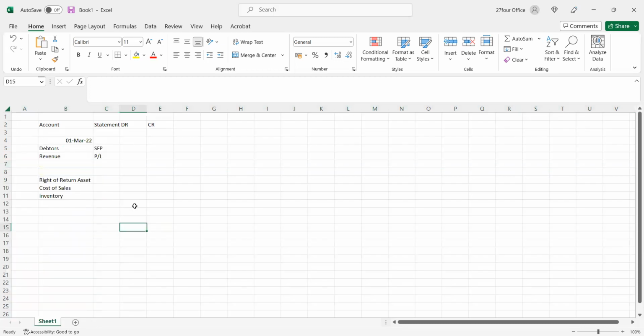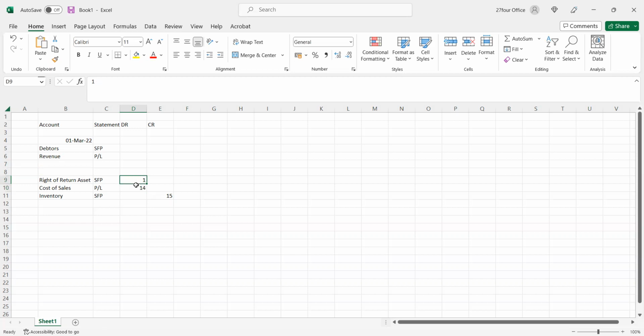So in a normal circumstance, this would be an asset, SFP. This would be P&L, and this would be SFP. What would happen is we sold 15 vehicles, so this would be the cost price of the 15 vehicles, which would be 735 times 15 times the exchange rate. Let's assume the return policy is that for every 15, one is returned. So cost of sales will only be 14 and right of return would be 1.